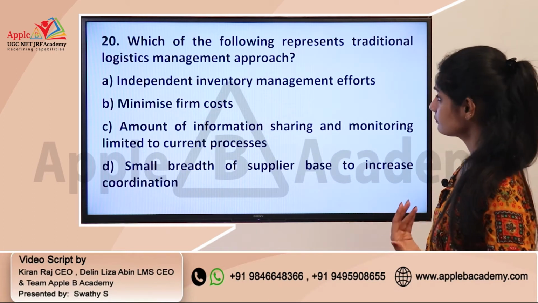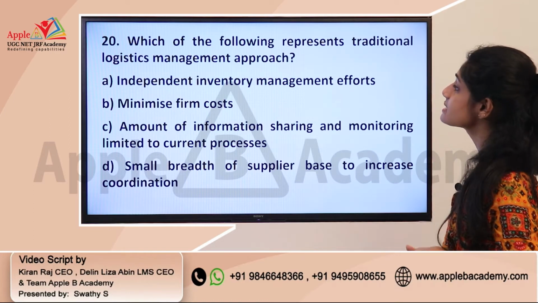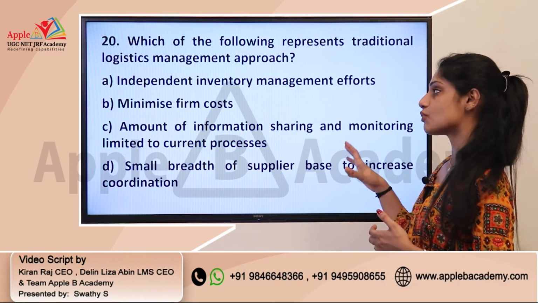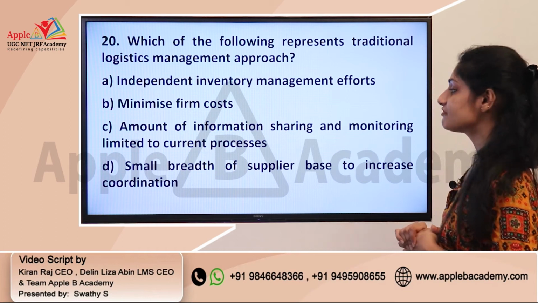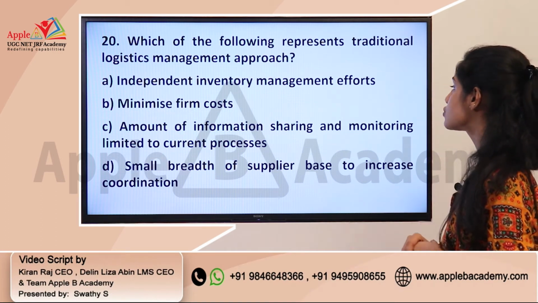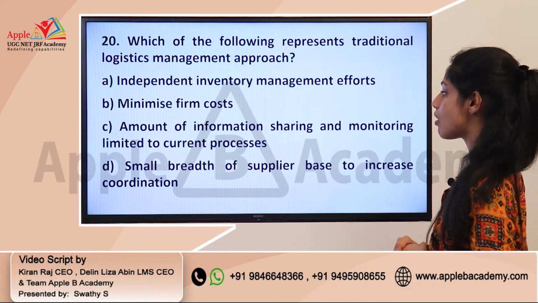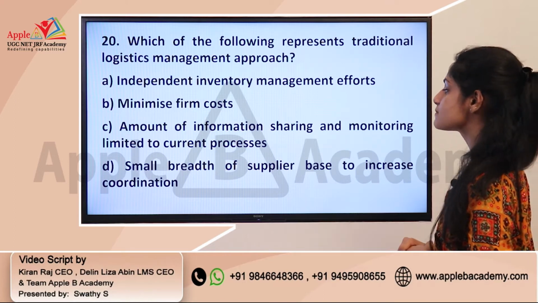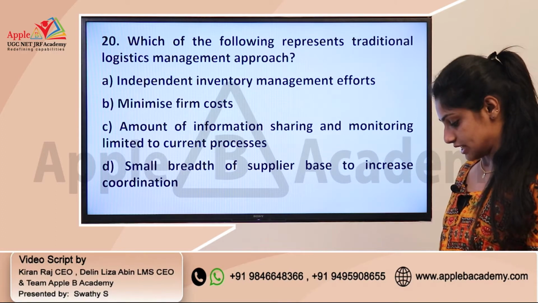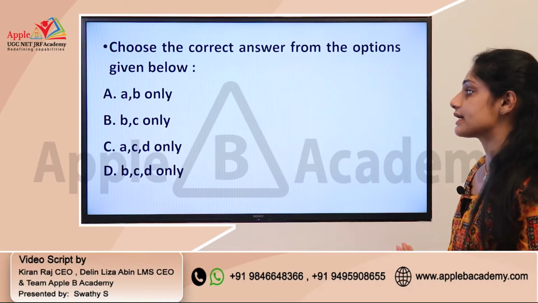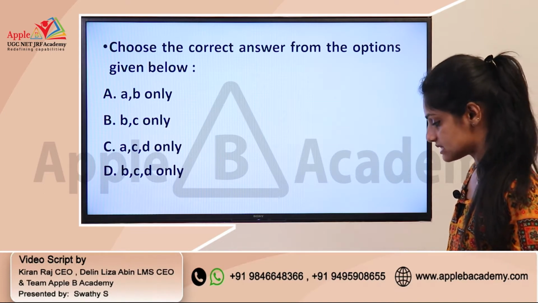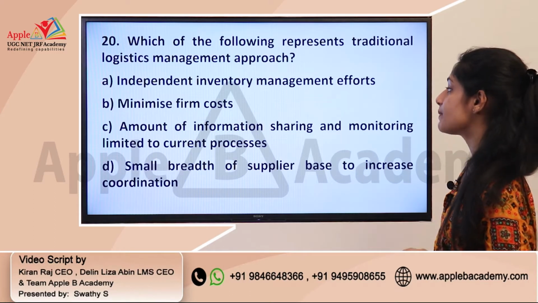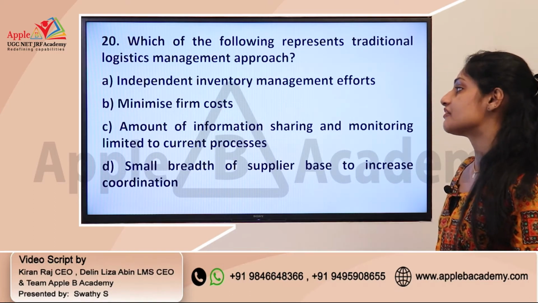Okay. And the next question, which of the following represents traditional logistic management approach? So this question deals with marketing area, and it's focused on logistic management, and we have the different options. Option A, independent inventory management efforts. B, minimize firm cost. C, amount of information sharing and monitoring limited to current processes. And option D, small breadth of supplier base to increase coordination. Here also you have a combination of answers like A, B; B, C; A, C, D; and B, C, D only. Okay, and the correct answer is option A and B. Okay, that is independent inventory management efforts and minimize firm cost.